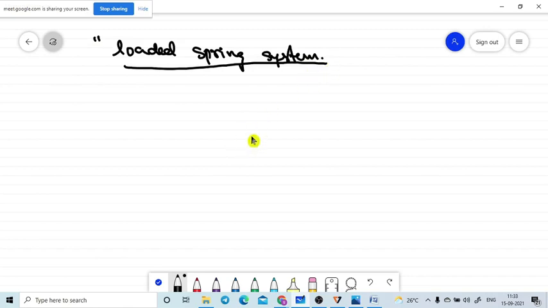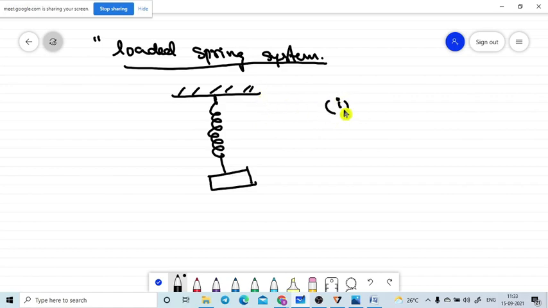A loaded spring system is nothing but a spring where one end is connected to a rigid support and the other end of the spring is connected to a load. That is a spring loaded system. To study this, we are taking some conditions. The first condition is that it is a uniform spring.